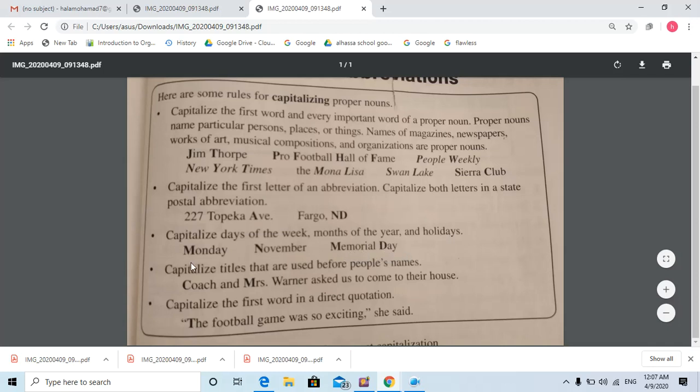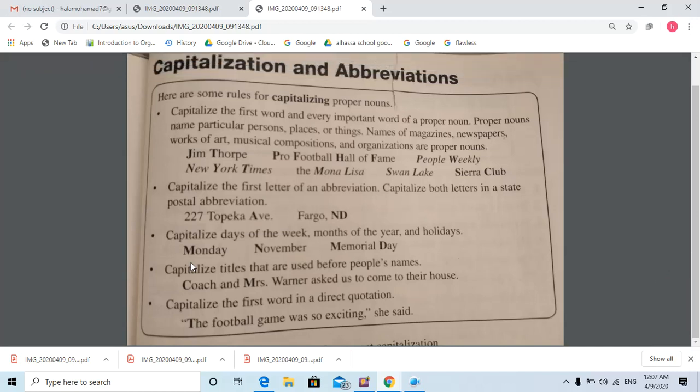Monday, Tuesday, Sunday, all should start with a capital letter. Months of the year, for example October, November, December, should start with a capital letter. And holidays like National Day should start with a capital letter. Memorial Day, here Memorial starts with capital, and Day also with capital.